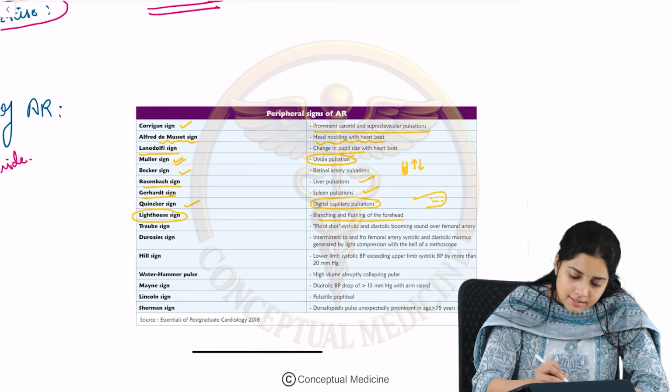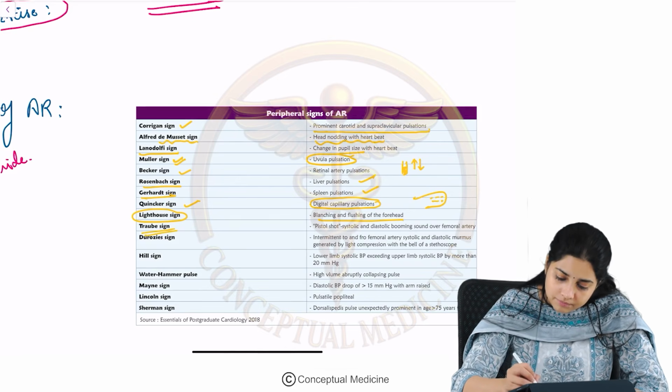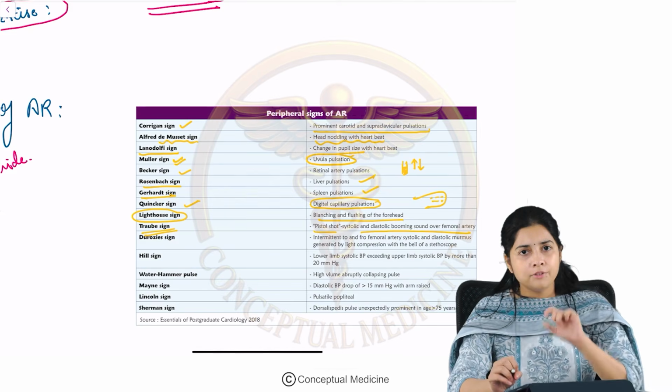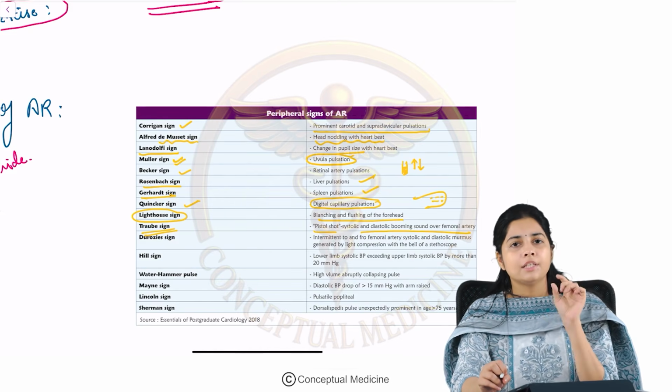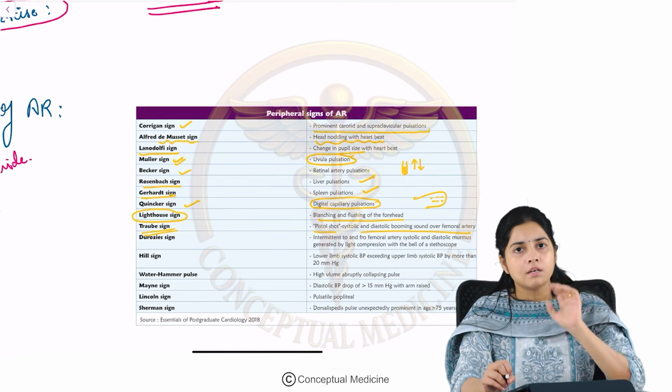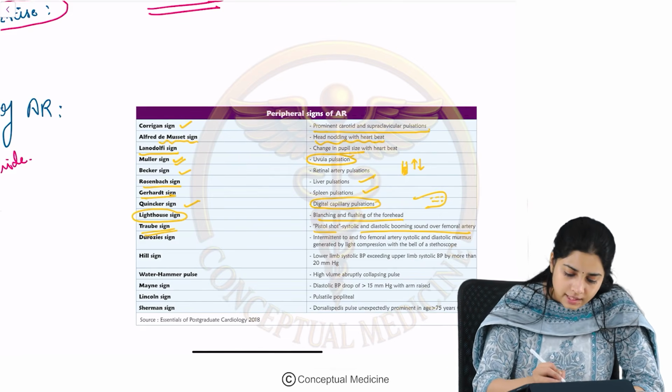Then the Traub's sign. What is the Traub's sign? A pistol shot femoral sound. So if you place your stethoscope over the femoral artery, you can find a pistol shot booming type of sound, which is known as the Traub's sign.